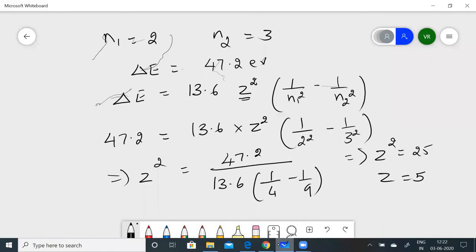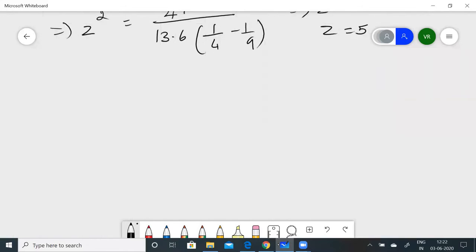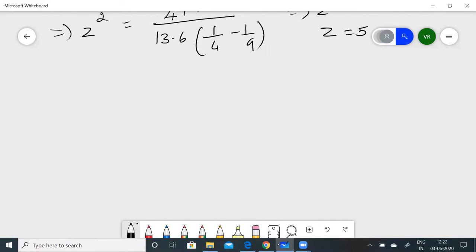Till this part it is going to be the same, like how we calculated. The first part is going to be the same, so the atomic number is going to be 5. Now, after finding Z, what is given? The electron moves from the first orbit to infinity, so n1 is equal to 1 and n2 is infinity. And delta E is going to be the ionization energy.